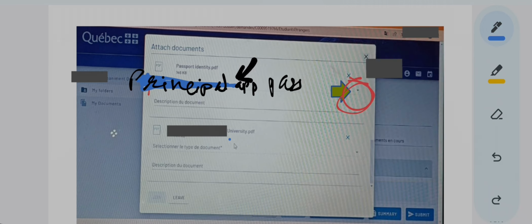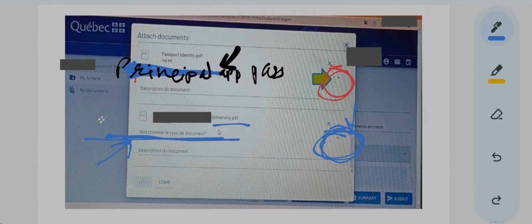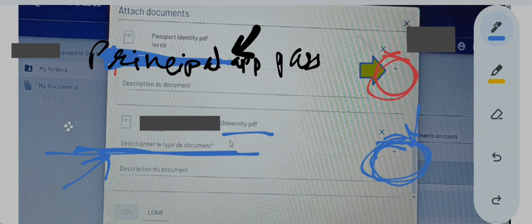Okay. Then when you select all such documents, now see, this is the admission PDF, right? This is the university PDF, meaning this is the offer letter of the university. So after you select the offer letter of admission from this drop down menu, then instead of this statement, what statement is written over here? "Select or enter the type of document." So after you have selected by clicking on this drop down menu, then this will not come over here.